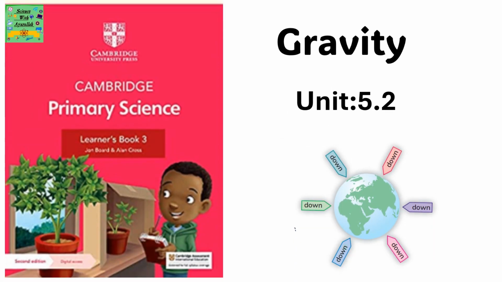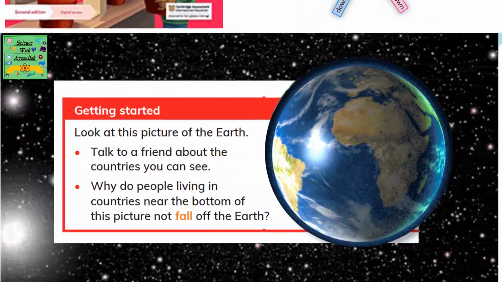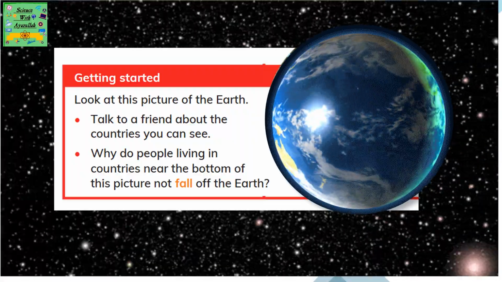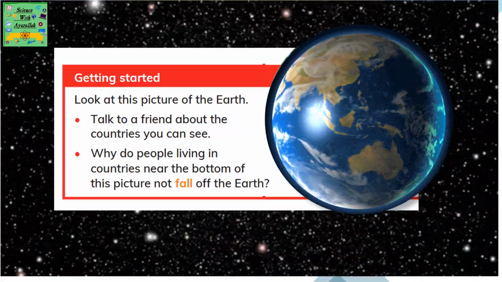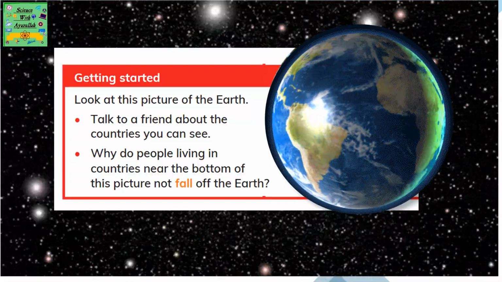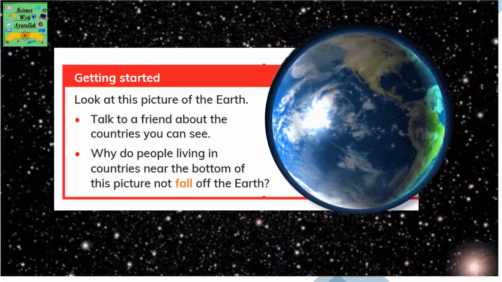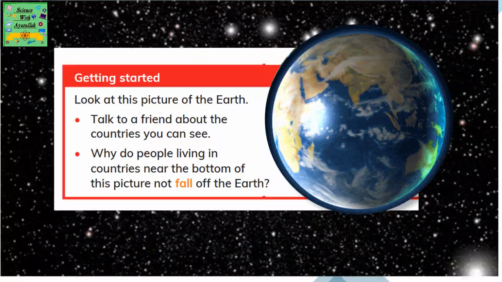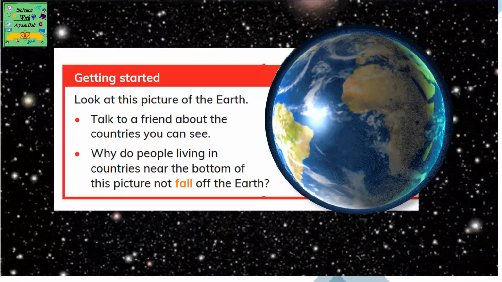Gravity, Unit 5.2. In this chapter, we'll be learning about gravity. Look at this picture of the Earth. Now talk to a friend about these countries you can see on the Earth's picture. Why do people living in these countries near the bottom of the picture not fall off the Earth?